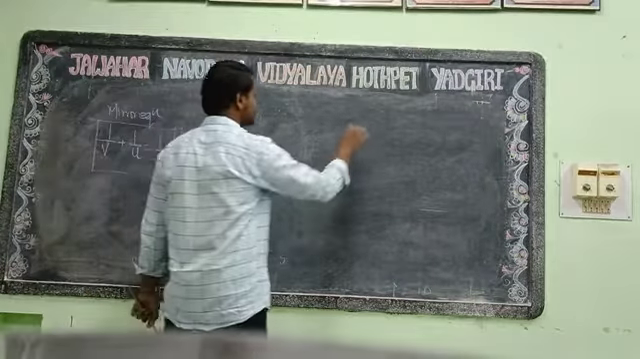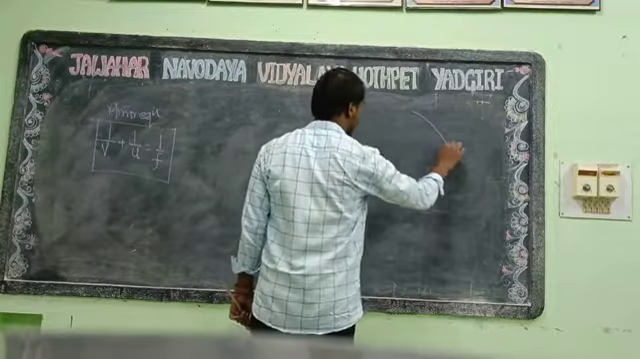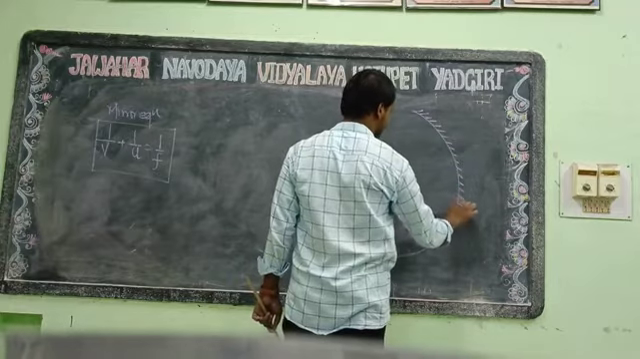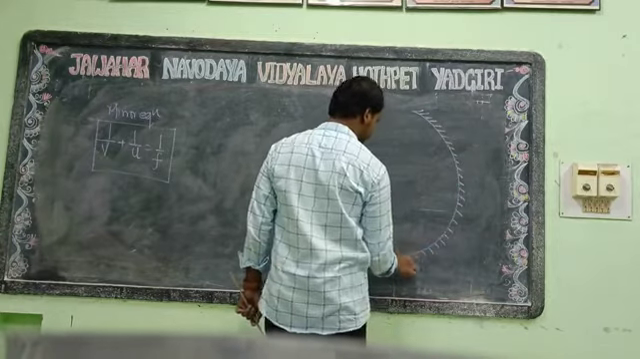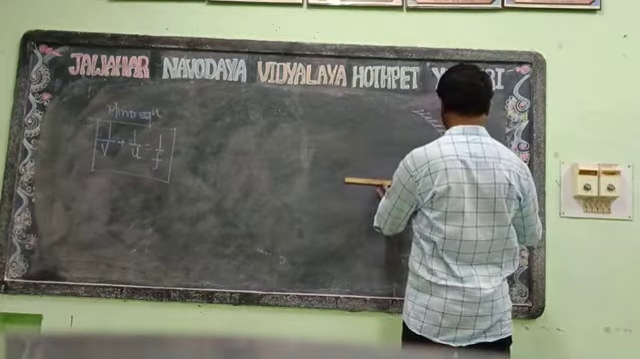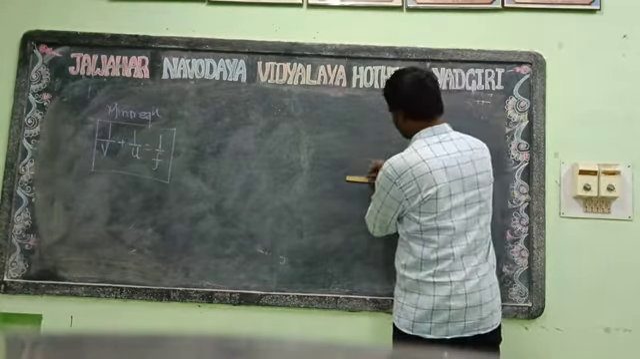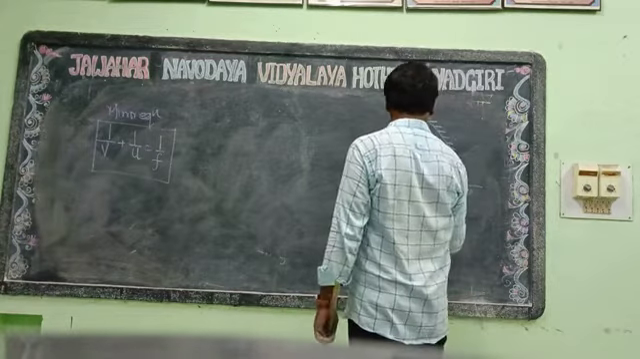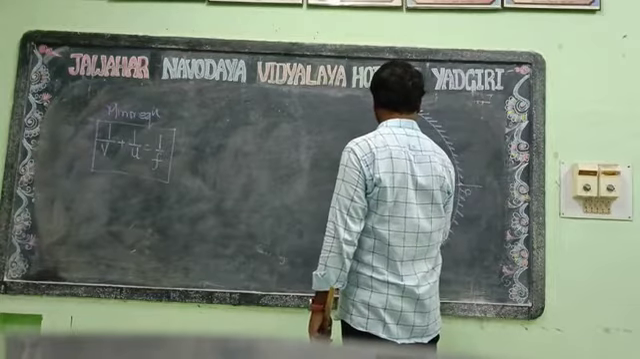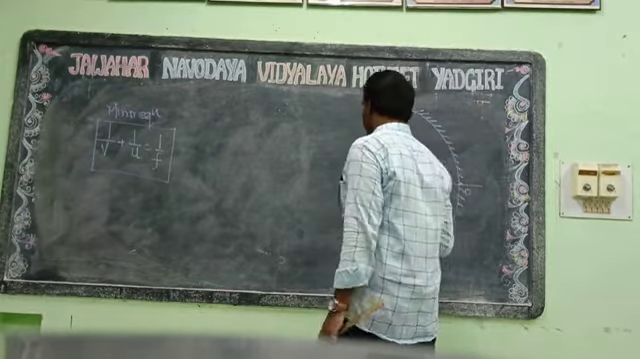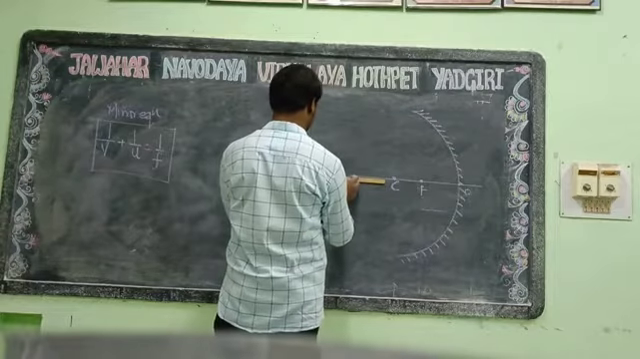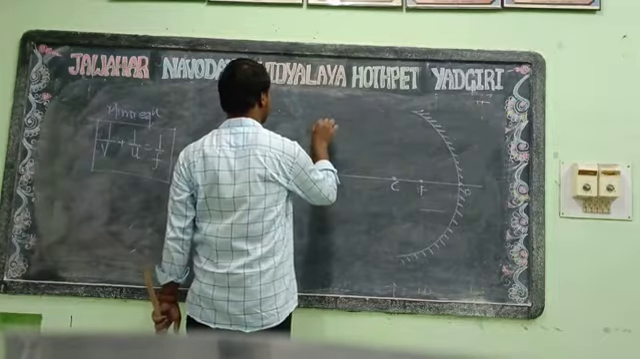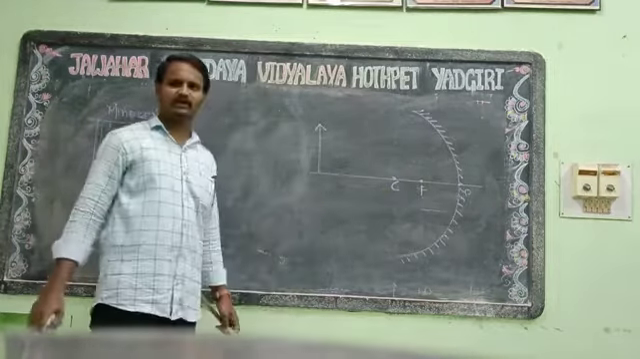The derivation of the mirror equation is done by taking the concave mirror. This is the concave mirror, this is the principal axis. P is the pole, F is our focus and C is our center of curvature. Okay, I am taking an object beyond the center of curvature, just beyond the center of curvature.